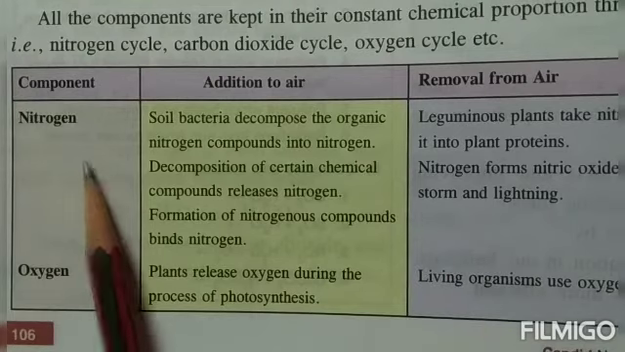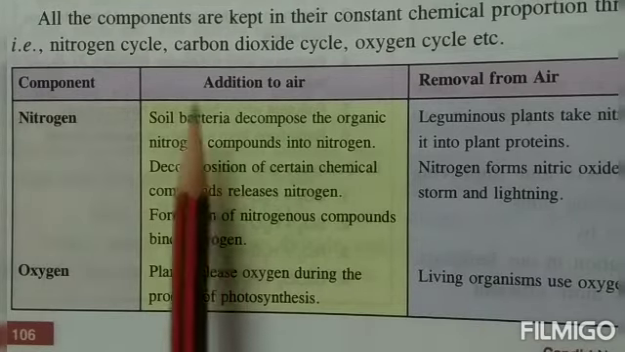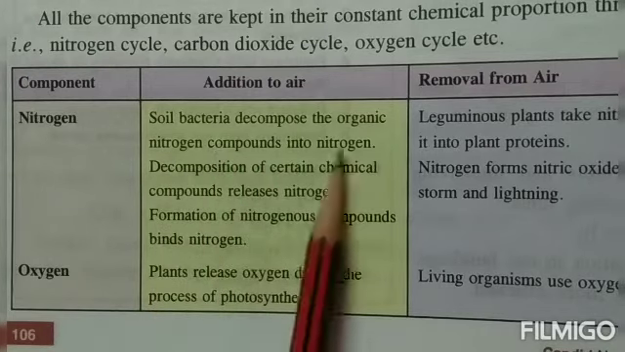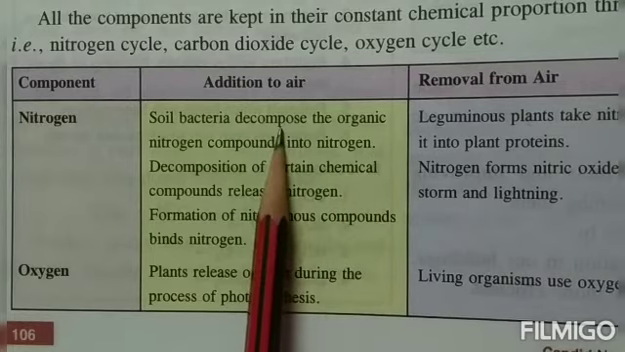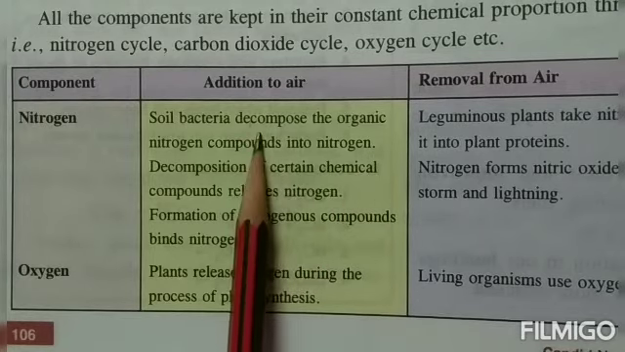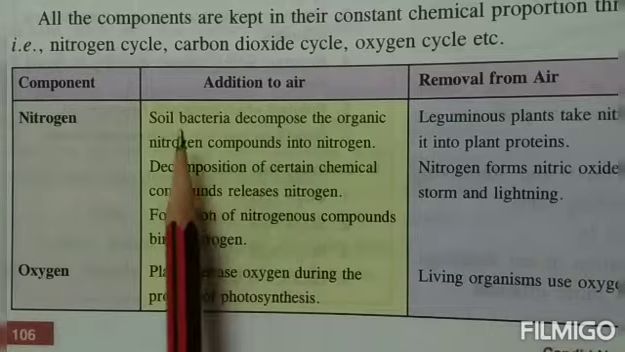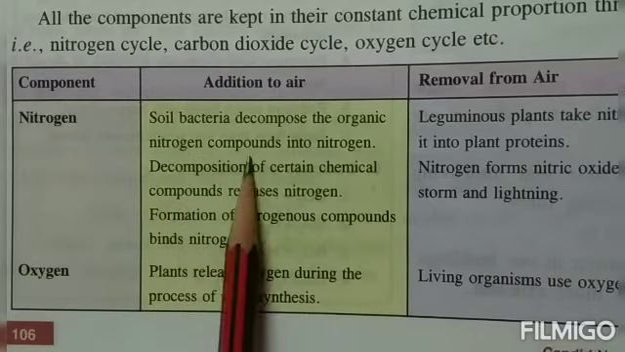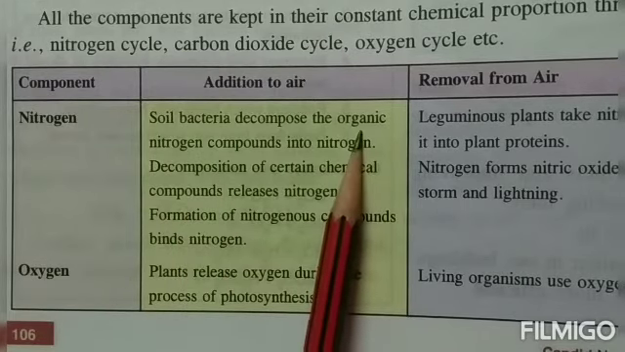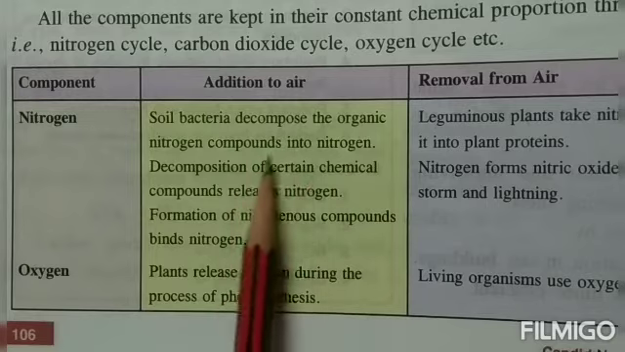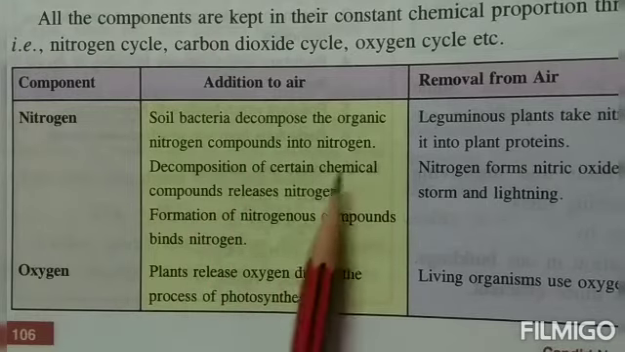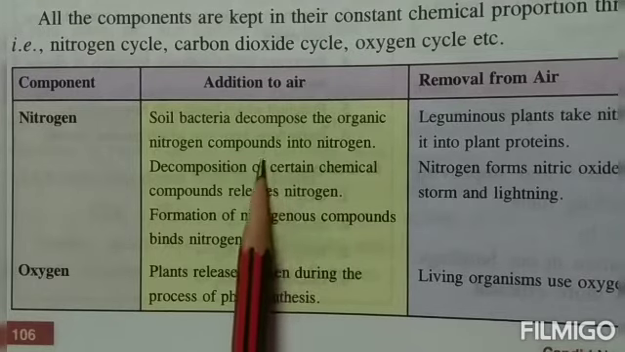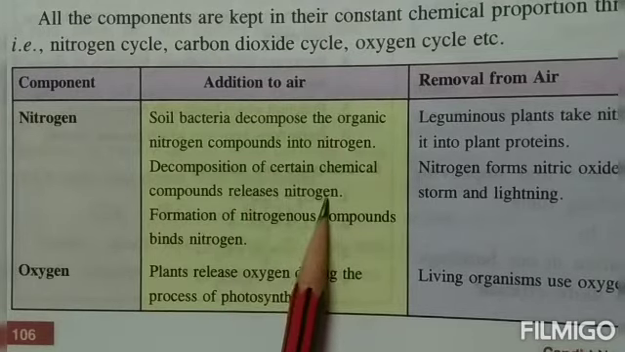We start with the first one, that is nitrogen. How is it added? The soil bacteria decompose the organic nitrogen compounds into nitrogen. Decompose means in Hindi sadana, or in English you can say breakdown. So these soil bacteria, children, break down the organic nitrogen compounds, which means compounds obtained from living organisms, into nitrogen. The decomposition of certain chemical compounds releases nitrogen. Now when these organic compounds are breaking down, they start releasing nitrogen.